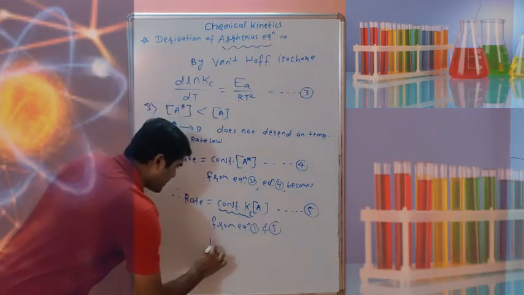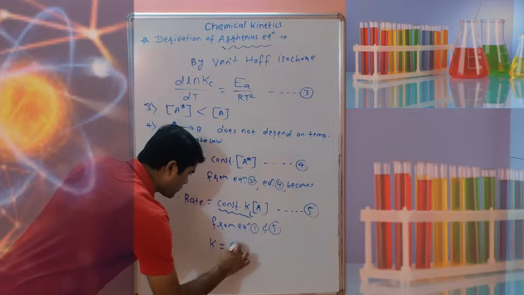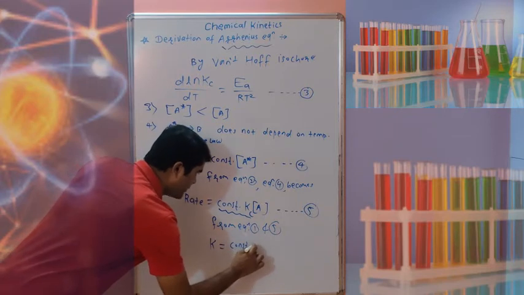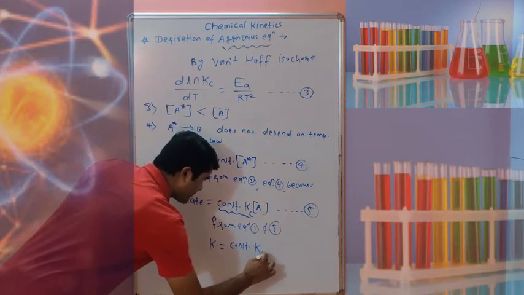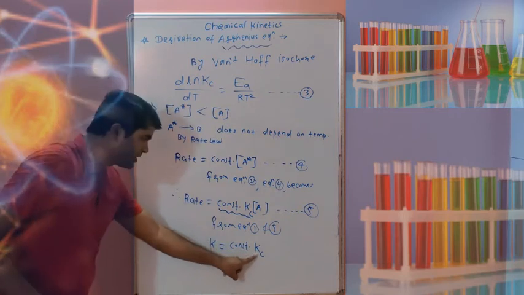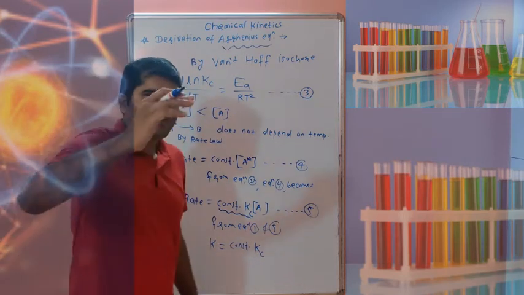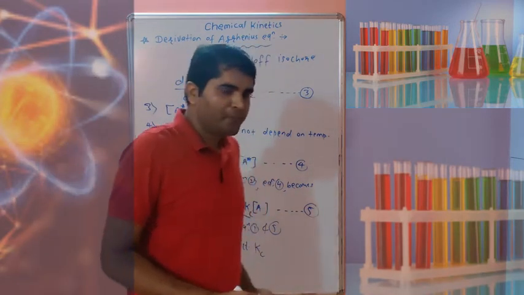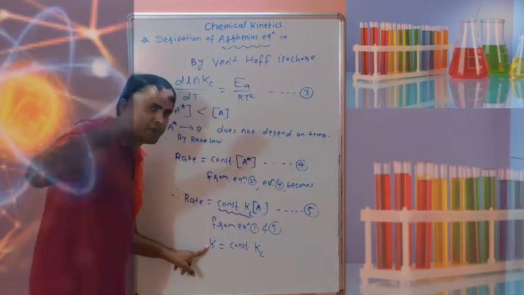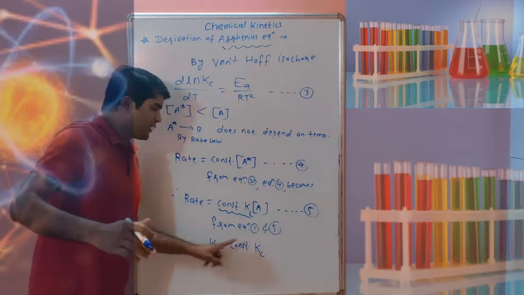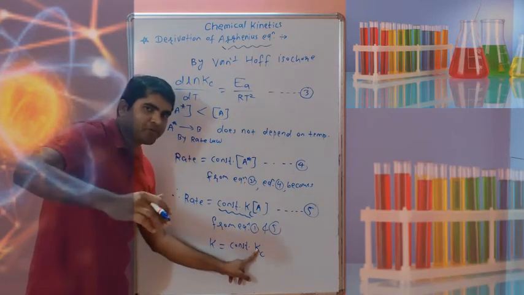So from equation 1 and 5 we can write rate constant K is equal to some constant into Kc. That is the equilibrium constant. This is the equilibrium constant, this is the rate constant, and this is a constant which does not depend on temperature. But the rate constant depends on temperature, and Kc, the equilibrium constant, depends on temperature.